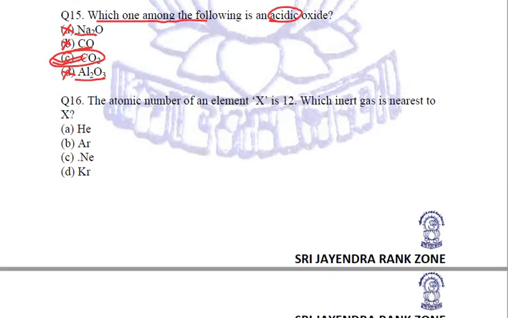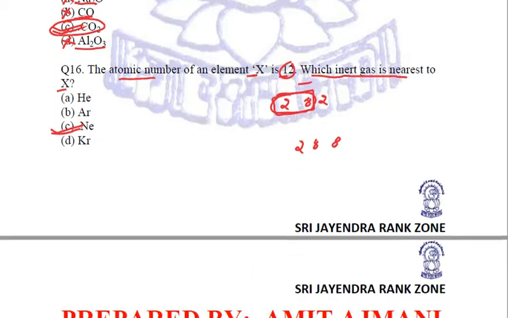Coming to the next question, the atomic number of an element X is 12. Which inert gas is nearest to X? Now, the atomic number is 12. So, if we do the electronic configuration, it will be 2, 8, 2. So, the nearest will be either 2, 8 or 2, 8, 8. These are the two options, and we can relate the nearest will be of 2, 8, and 2, 8 means atomic number 10 is of neon. So, neon is the inert gas which is nearest to our X having atomic number 12. So we'll mark C, neon, to be our answer.